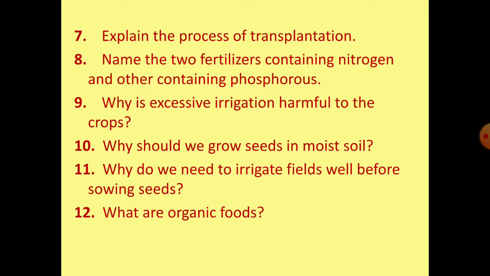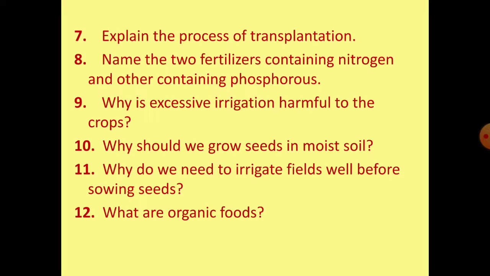Name the two fertilizers, one containing nitrogen and other containing phosphorus. NPK contains both nitrogen and phosphorus, whereas NH4NO3 contains only nitrogen, and MAP, which is monoammonium phosphate, contains phosphorus.